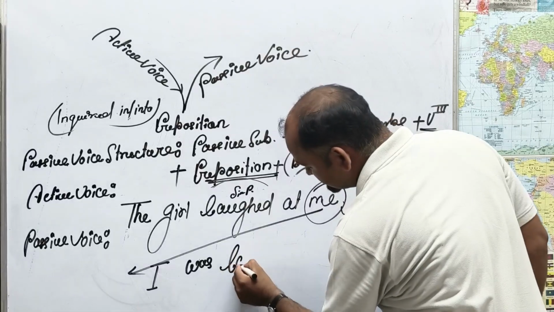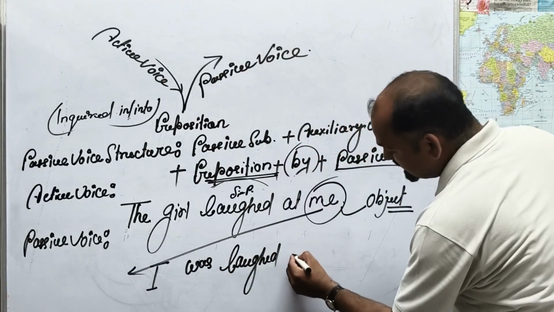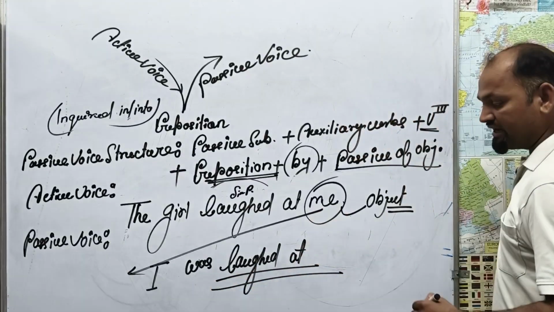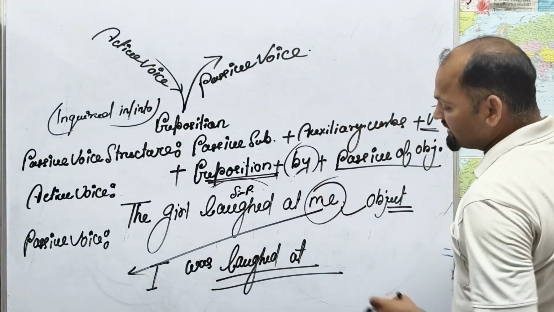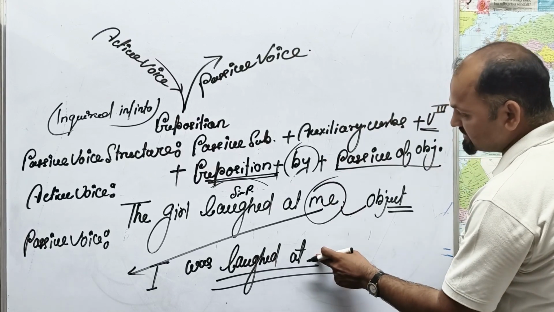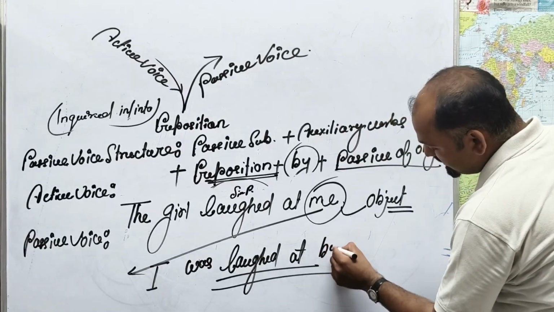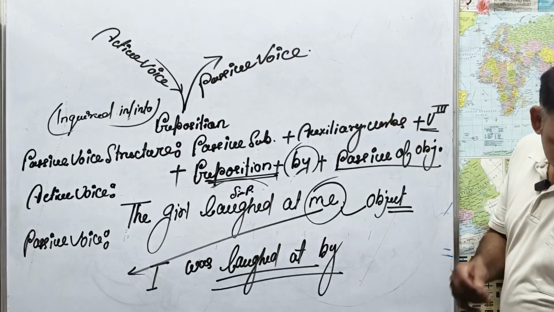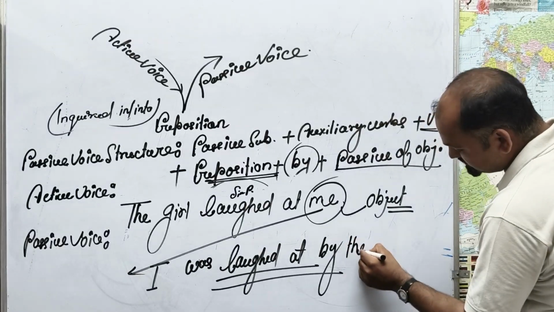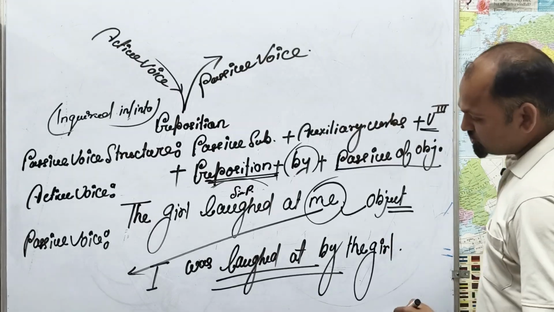I was laughed. Laughed at. Along with laughed, the best preposition is at.